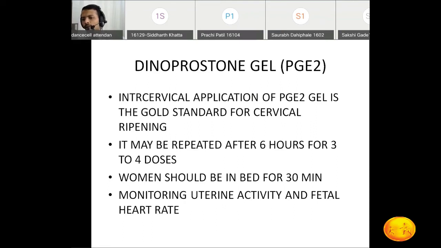As we discussed earlier, if her cervix is not ripe, we will put a gel, wait for 24 hours, and after 24 hours put another extra 3 gels. In total we can put 4 gels, and if after 4 gels she doesn't go into labor, then we can call it a failure of induction. Once we put that dinoprostone gel, we have to ask the patient to wait in bed for 30 minutes so that the gel does not come out.